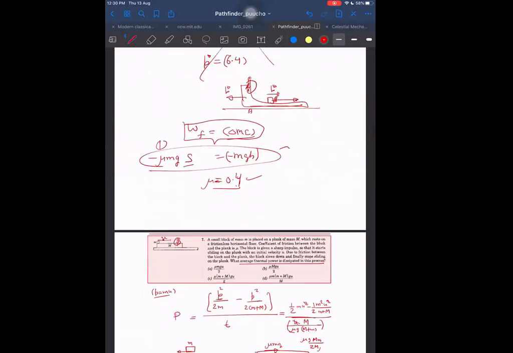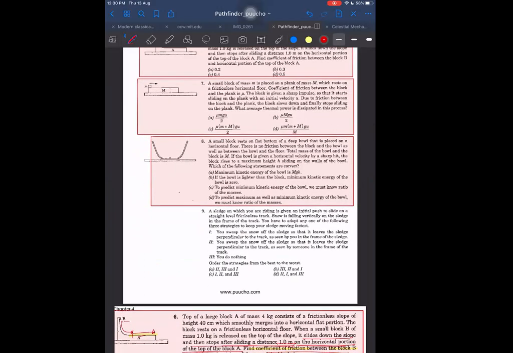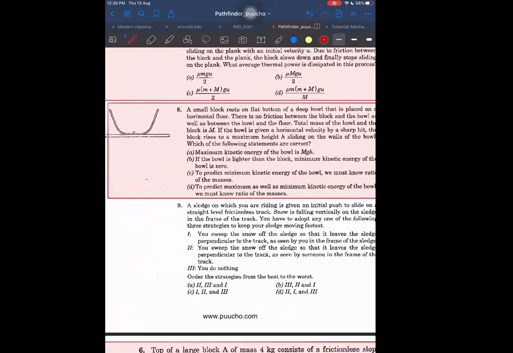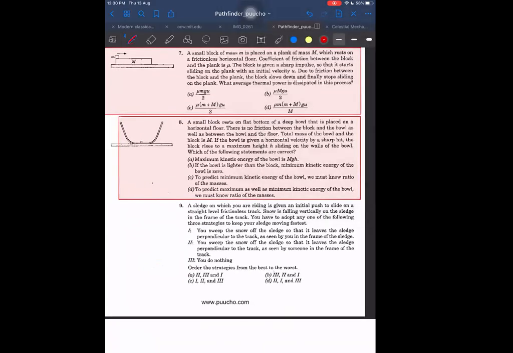So we found the 6th and 7th. Let us come to question number 8 now. Question number 8 we do. A small block rests on the flat bottom of a deep bowl that is placed on a horizontal floor. There is no friction between the block and the bowl, as well as between the bowl and the floor.